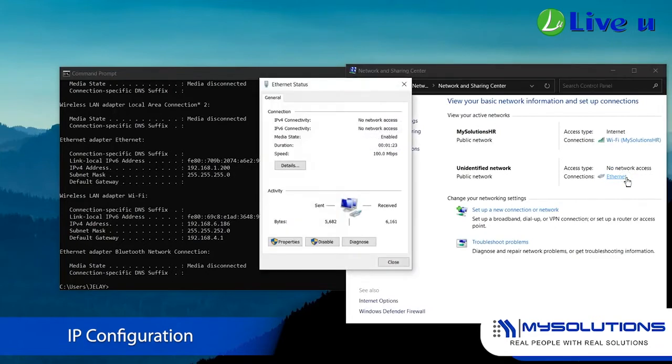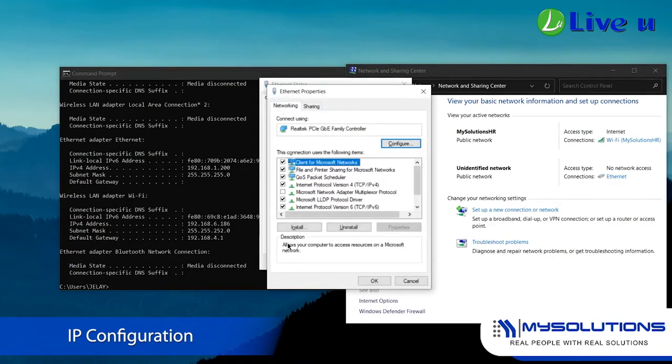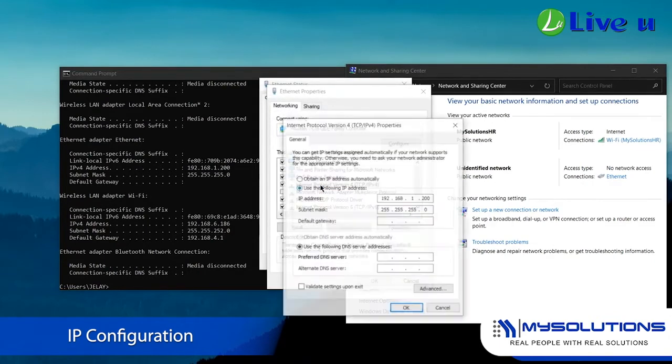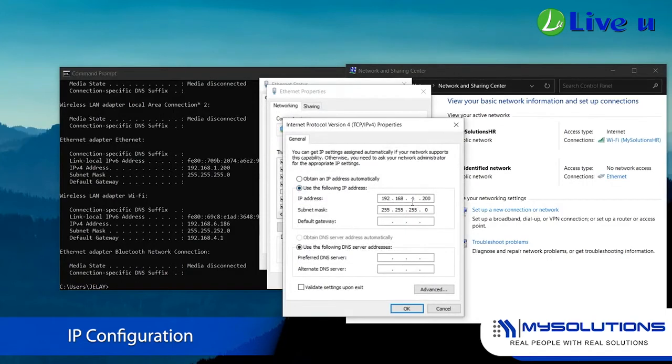Click the Ethernet. Go to Properties. Click the Ethernet Protocol version 4, then set the IP address to 192.168.1.200, then hit OK.